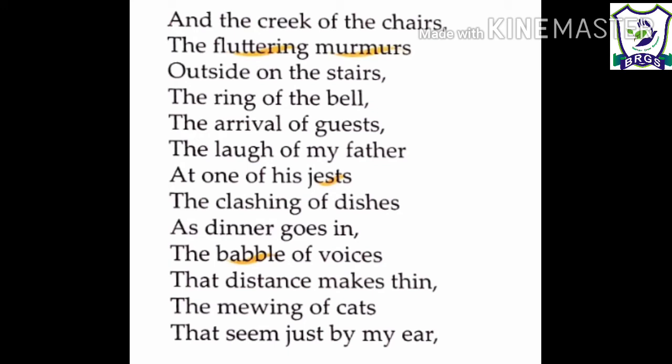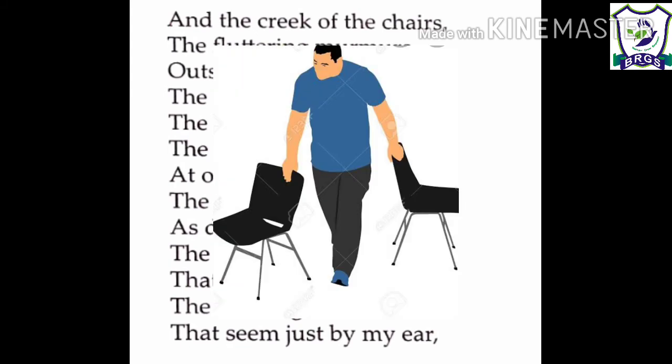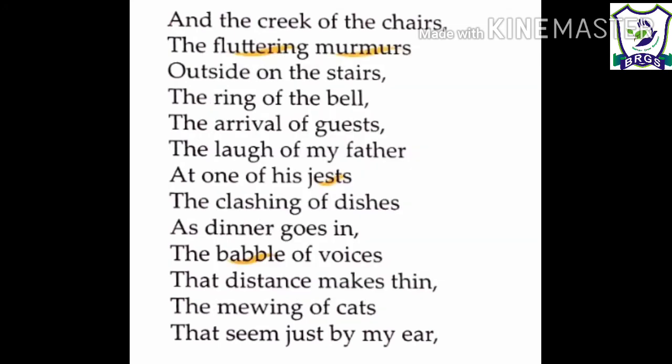Creak in the board. Children, creak means the sound made when someone writes with the chalk on the board. Means creak वो sound है जब कोई चौक से बोर्ड पर write करता है. And the creak of the chairs. Creak means the sound made when the chairs are moved. Means जब chairs को move किया जाता है तो एक type की sound आती है ना, that is called creak. The fluttering murmurs outside on the stairs. Fluttering means moving quickly, and murmurs means low sound. Means the speaker hears low sounds from outside, from the stairs.